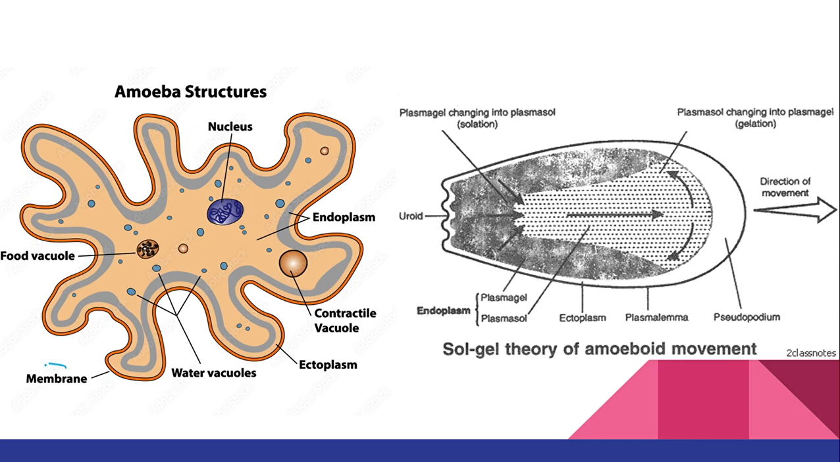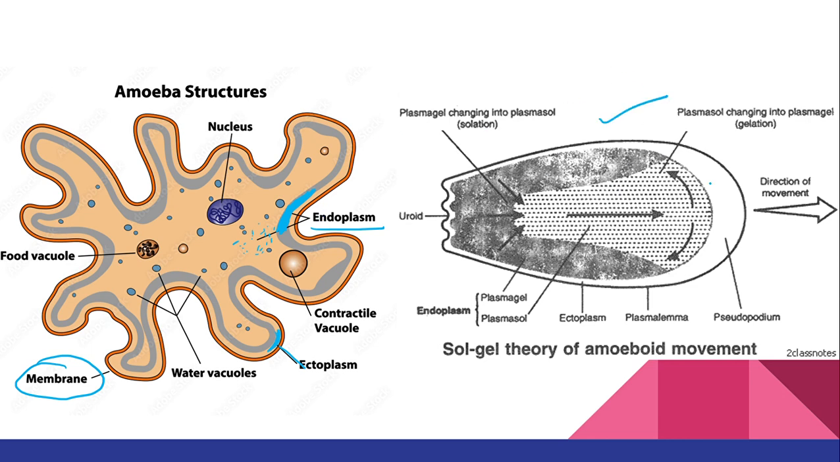You can see the outer membrane, we call it the plasma membrane. Then we have this cream color which you can see here, that is your ectoplasm, that is your outer layer. The inner layer is divided into two. This thick one which you can see is the gel-like structure, we call it plasma gel. Inside all we have water, so we call it plasma sol.